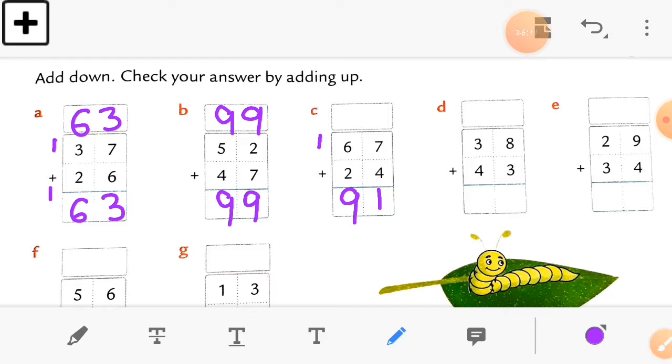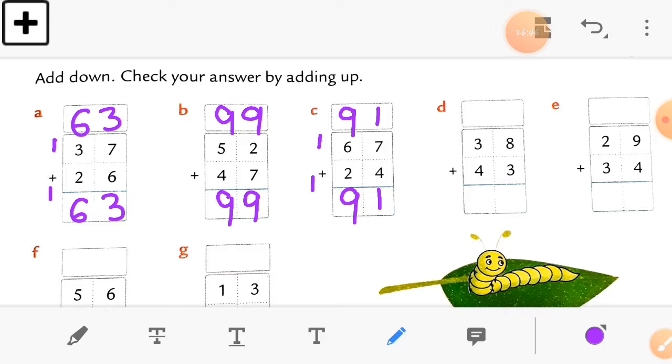Now we get the first answer, 91, and let's start adding up. So take 4 first and then 7. So 4 plus 7 is equal to how much together? 11. 4 plus 7 is equal to 11, and in the tens column 2 plus 6 is equal to 8, and add one more which is carry forwarded. So you will get the number 9. So you can see we get the same number on both sides, which is 91 and 91.